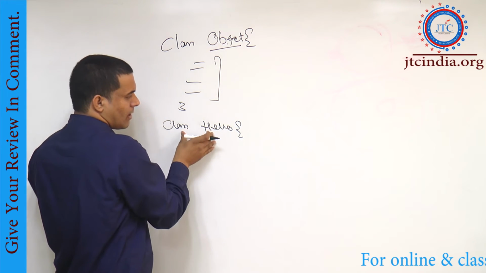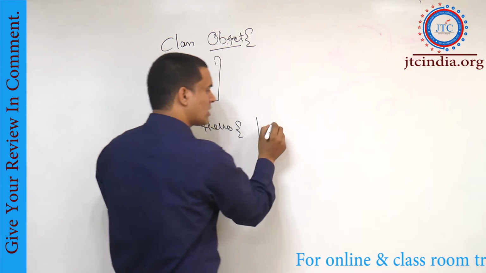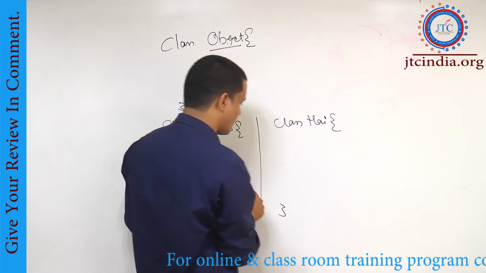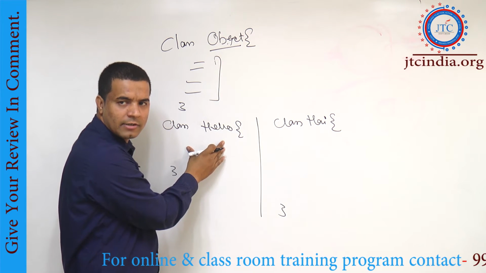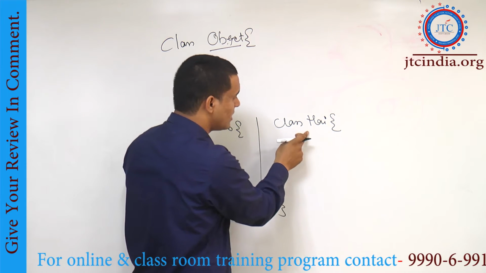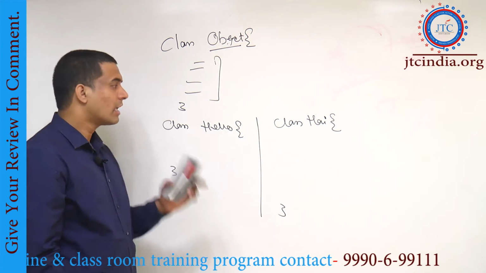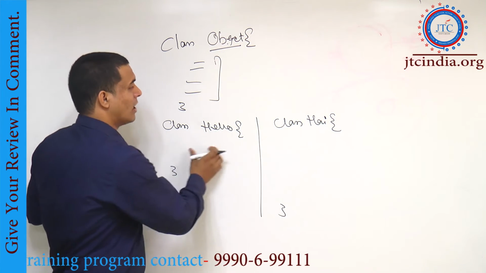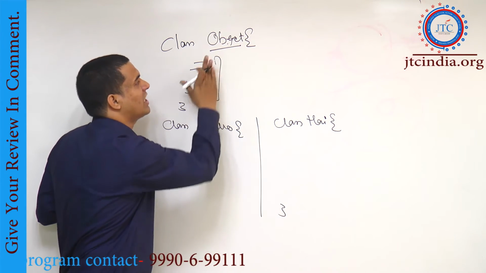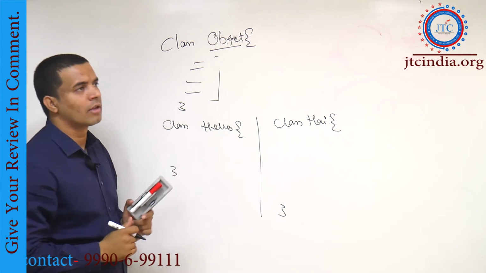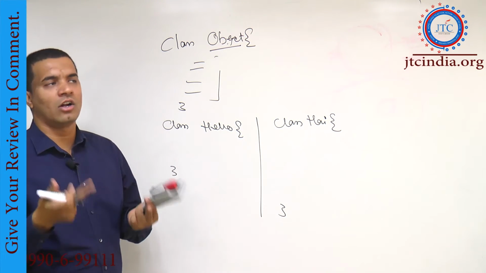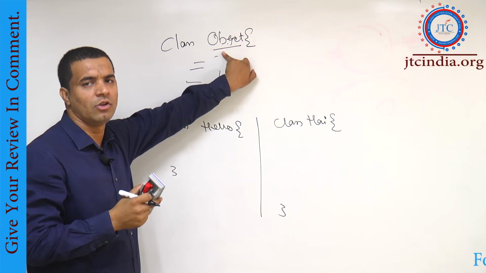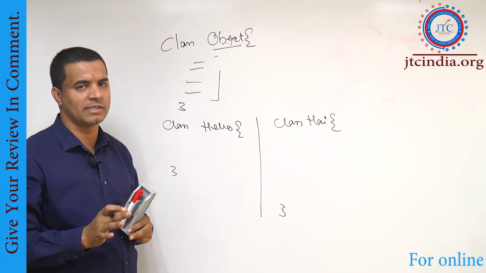And one more class I am writing here, suppose class hi. Two classes as such I have written here. One is class hello, and the second one is class hi. Suppose none of these classes, hi and hello, are extending the object class directly, but whether you extend it or not, by default these classes are extending the object class. You need not extend it explicitly, right?